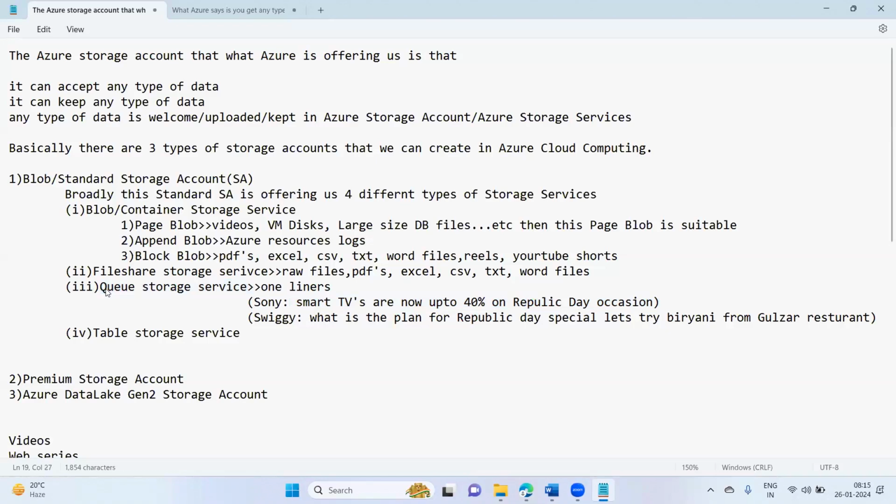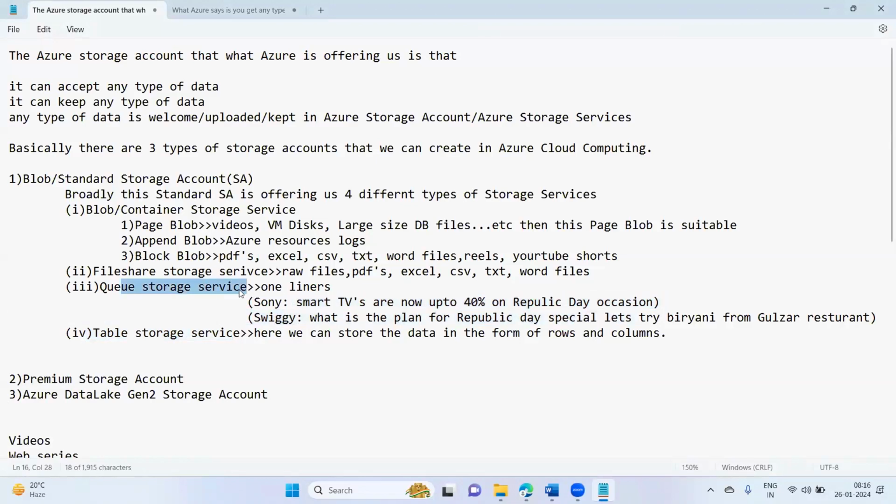Okay, next, table storage service is very simple. Here we can store the data in the form of rows and columns. That's it. Whenever you want data in the form of rows and columns, Excel is the perfect example, then you can take the table storage service. Whenever you want to keep data which is just one-liner, then you can keep it inside the